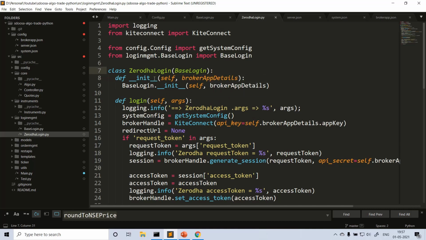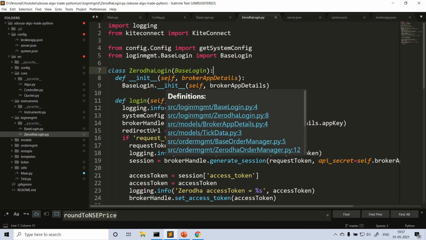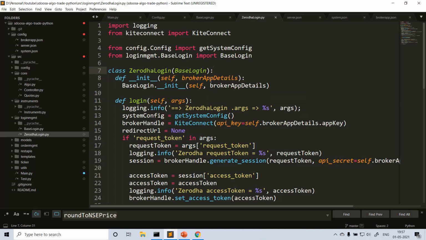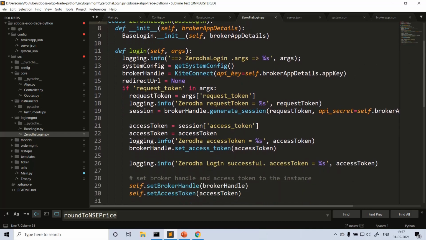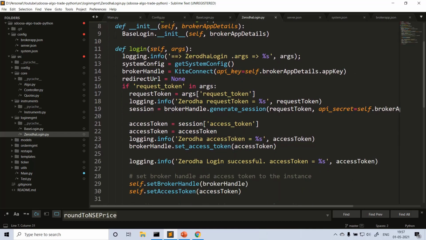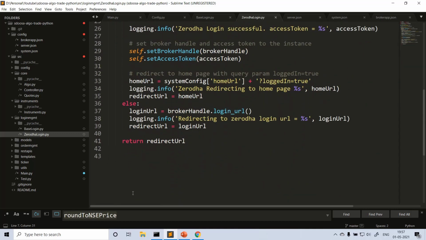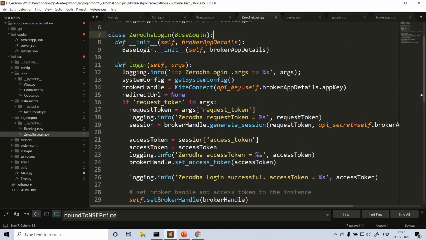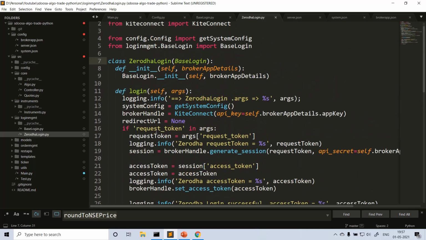Here I am just initializing the constructor. The Zerodha login is called from outside, passing broker app details. I'm just passing these broker app details to the superclass, right? That's it. Whatever it sets in the superclass base login.py, it just sets those two instance variables or properties. Next, I told you that the login functionality is different for each broker. The rest of the things are the same, right? I am not going to implement other functions here. I just need to write only the login functionality, right?